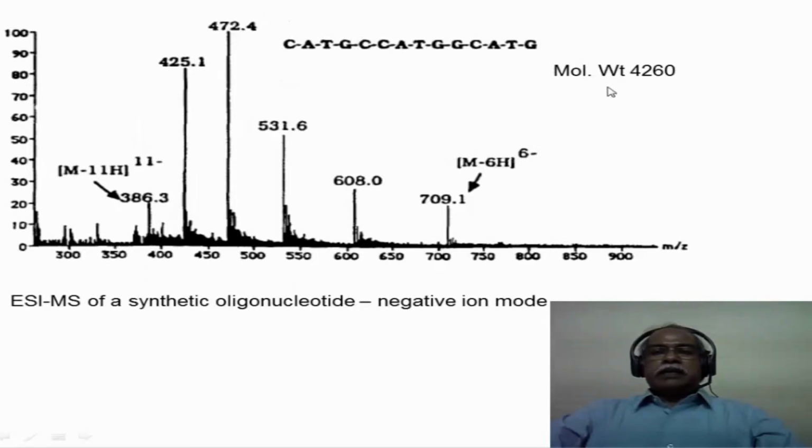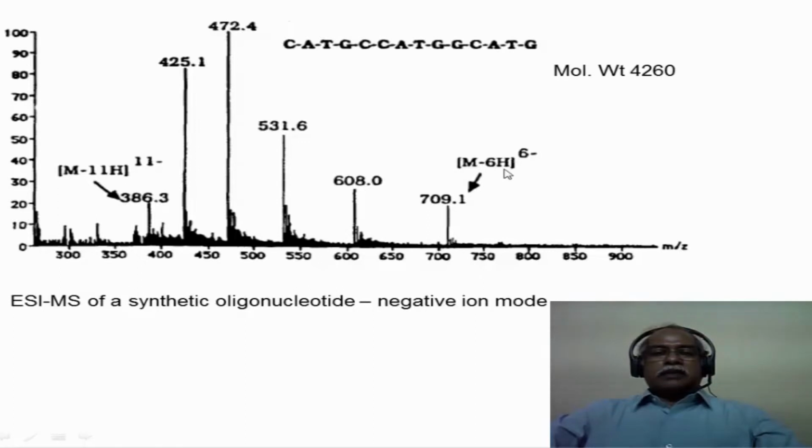Here is a DNA sequence. The sequence is shown here very clearly. DNA, remember, the skeleton of DNA has phosphate units which are negatively charged. So it is advantageous to do negative ion mode mass spectrometry in the case of DNA samples, because DNAs are naturally negatively charged on the periphery, because of the phosphate linkages that one has in the DNA molecule. So this is a 6- charged species. The molecular weight is 4,260. It is not a very large molecule.